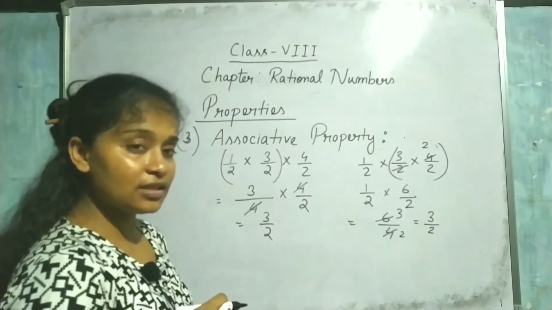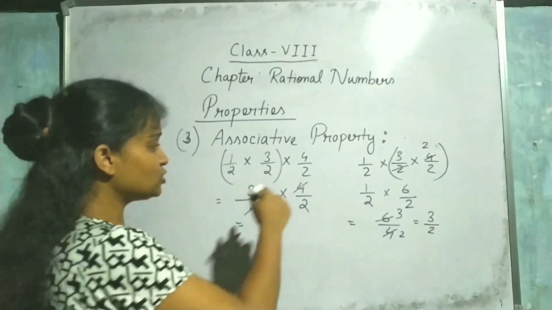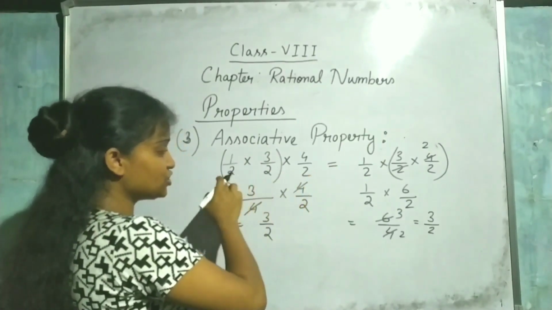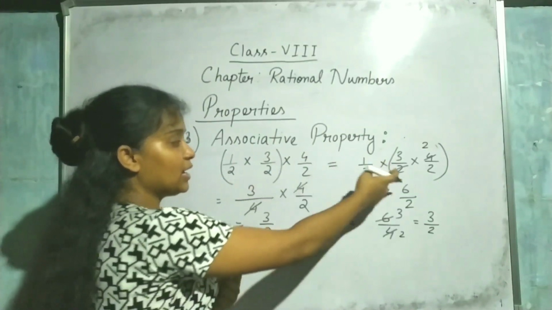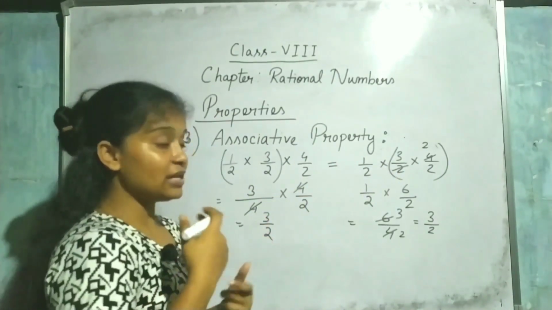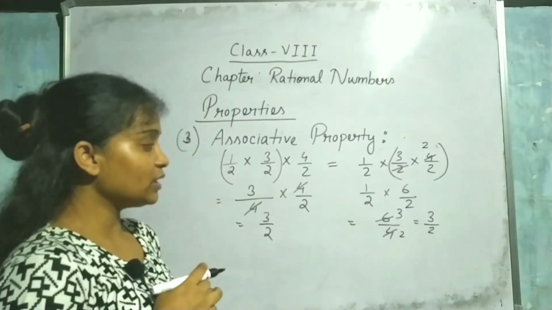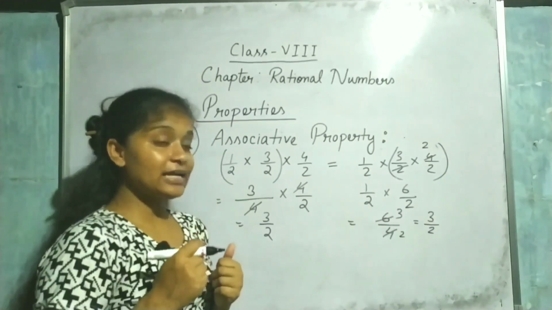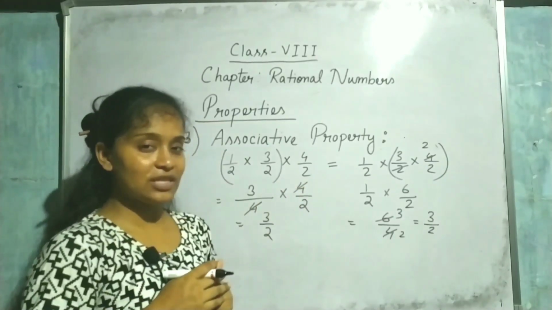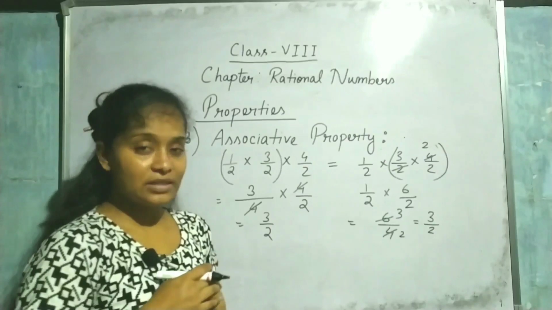So can I say that they are associative? Yes, that means when I am doing multiplication with these numbers and I am changing the bracket place of those numbers, then what we are getting? We are getting the same answer. So I can say that these numbers are associative for multiplication.